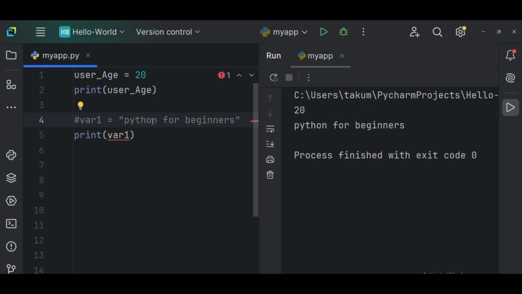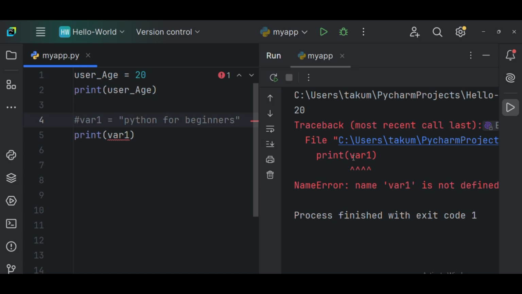Can you see this line? If I run it now, it is not going to give me anything. Can you see it's throwing an error here for this var because it does not know where to take the var to print the characters.